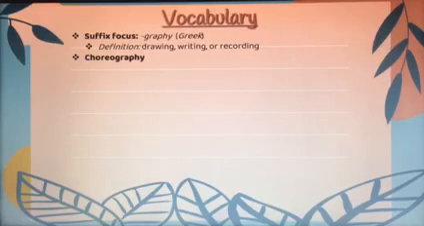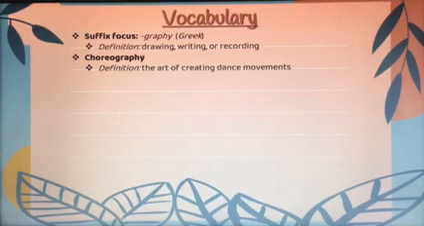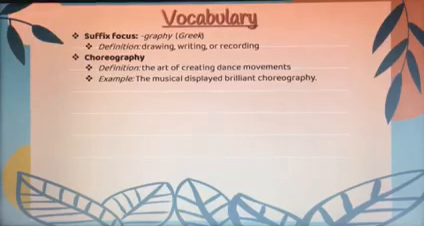For example, choreography. You may already know what this means. What do you think it means if you already know or maybe think you can guess? This is the art of creating dance movements. Camila, this is something you're very familiar with. Because when you're doing your ballet, you have to decide where you're going to move, in what part of the music, what steps you're going to take. So that plan of how you're going to dance, where you're going to dance, that's your choreography. For example, the musical displayed brilliant choreography. So that would be a play with songs and dancing.